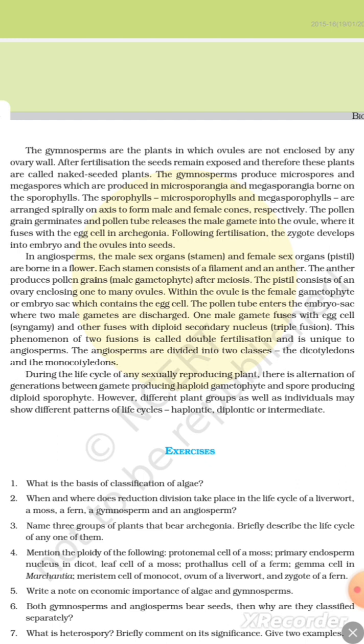During the life cycle of any sexually reproducing plant, there is an alternation of generation between the gamete producing haploid gametophyte and the spore producing diploid sporophyte. However, different plant groups as well as individuals may show different patterns of life cycle: haplontic, diplontic, or intermediate.